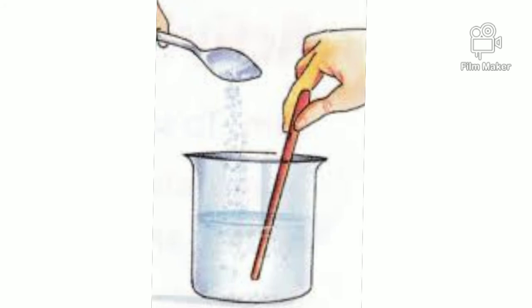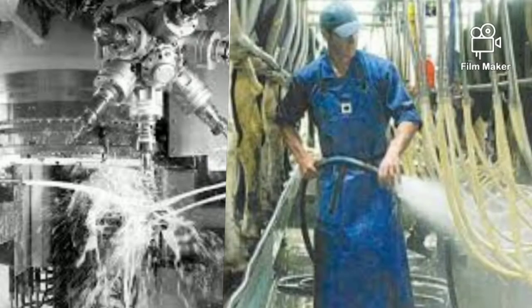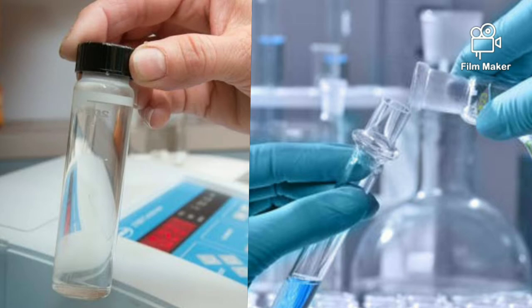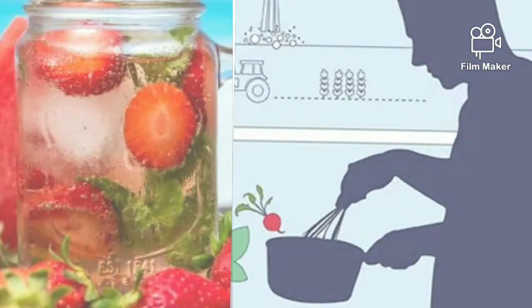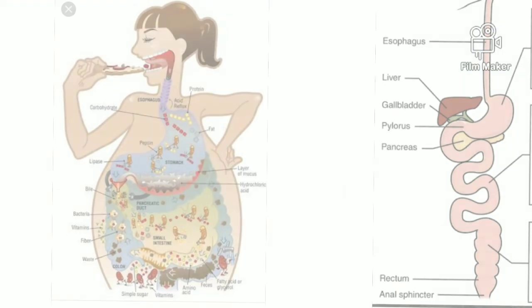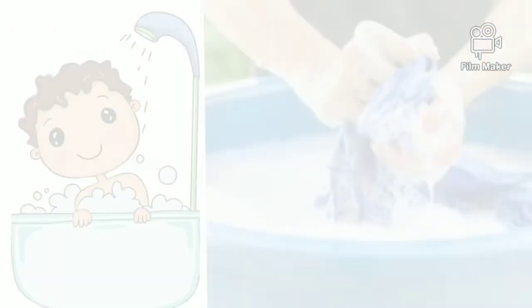Many substances are soluble in water. That is why water is a universal solvent. Water is used as a solvent in factories, laboratories, foodstuffs, and in various types of biological processes occurring in the body such as digestion, excretion, etc.